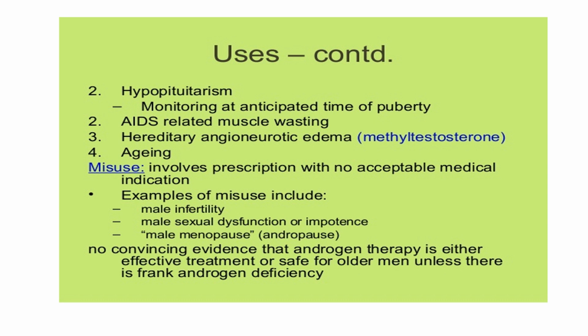Then it can be given for patients with hereditary angioneurotic edema. The methyl testosterone form is usually given. And finally, aging. Now, if you ask me, misuse. Some people misuse testosterone. It involves prescription with no acceptable medical indication. Examples of misuse are male infertility, male sexual dysfunction or impotence, and male menopause.